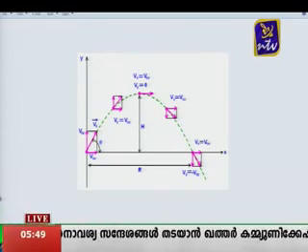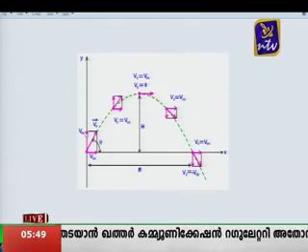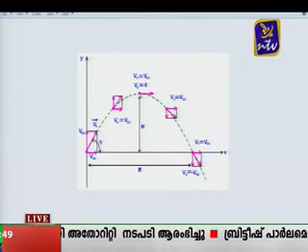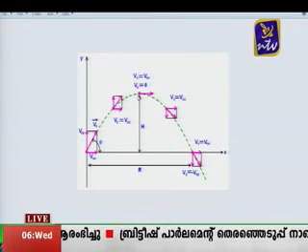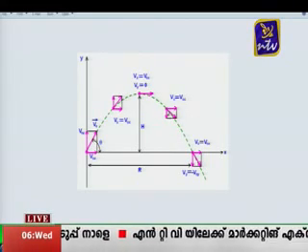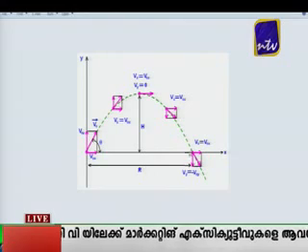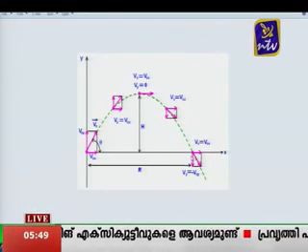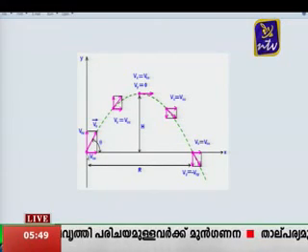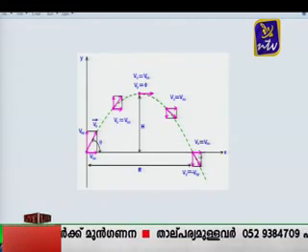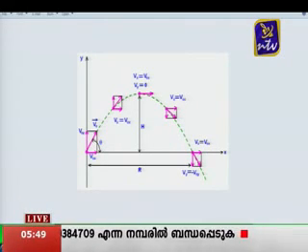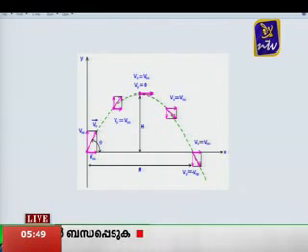How about the vertical component of the velocity? At the beginning it is maximum, then it keeps decreasing, and at the maximum height the vertical velocity is 0. As it comes further down, the vertical velocity keeps increasing and becomes maximum again at the bottommost point, the same horizontal level as at the beginning. But initially it was upwards, now it is downwards. That really is a difference. So that is what you understand about the entire motion of the projectile.